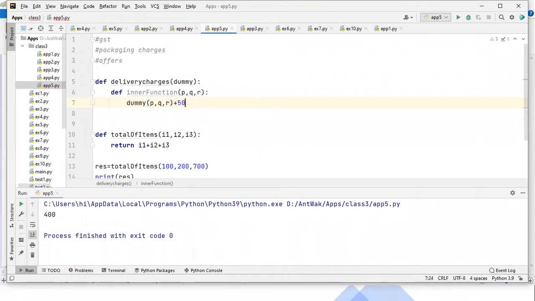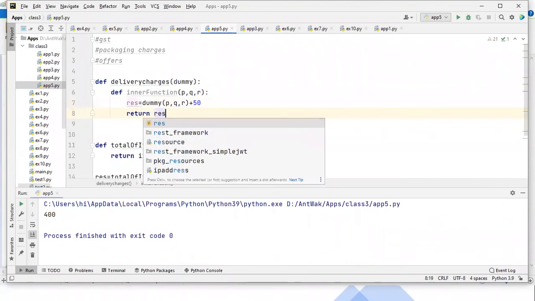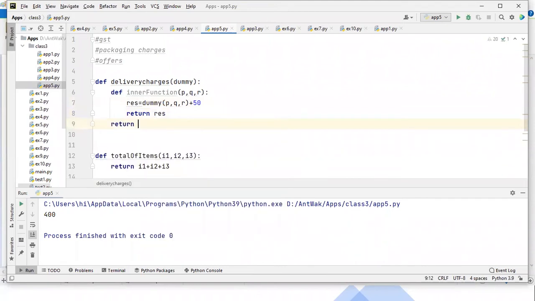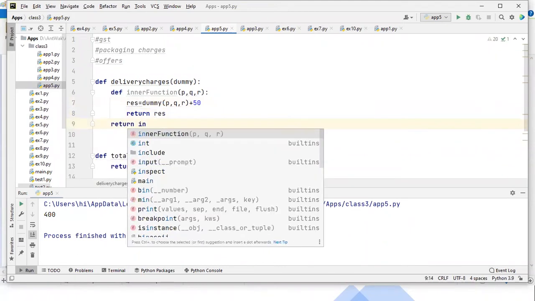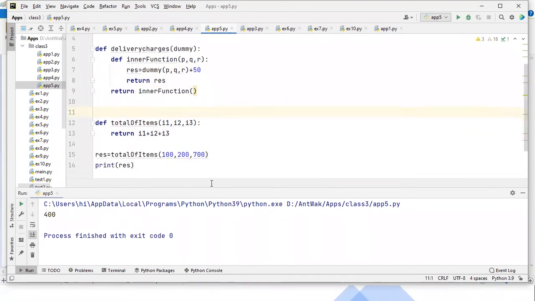So I'm adding delivery charges of 50. Now you can store it into result. This is the return statement of the inner function. And one more return statement, for the outer function, returning the inner function like this. Now, guys, this is how to prepare a decorator function.